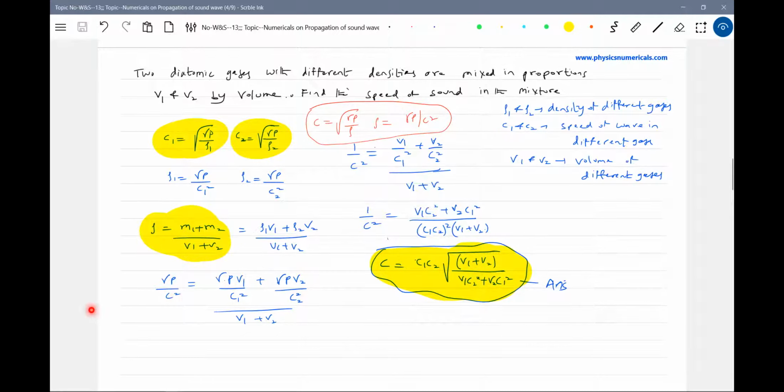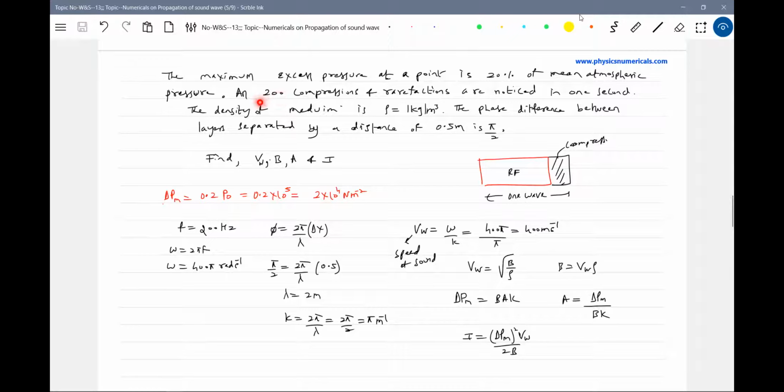Okay, let's take another problem. Some good problem I brought. The maximum excess pressure at a point is 20% of mean atmospheric pressure, and 200 compressions and rarefactions are noticed in 1 second. The density of the medium is 1 kg per cubic meter. The phase difference between two layers separated by a distance of 0.5 meter is pi by 2. Find the speed of wave, bulk modulus of the medium, displacement amplitude, and intensity of the sound wave. I'll write down all the terms. So this will be intensity.